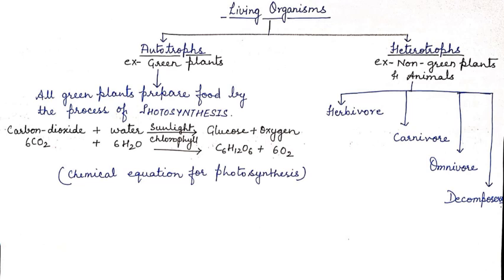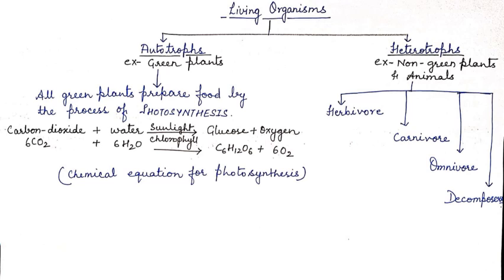And what happens in photosynthesis is all the green plants take carbon dioxide from the atmosphere, water from the soil, in the presence of sunlight and chlorophyll, prepare a chemical substance which is glucose, which gets stored in their body and release oxygen in the atmosphere.